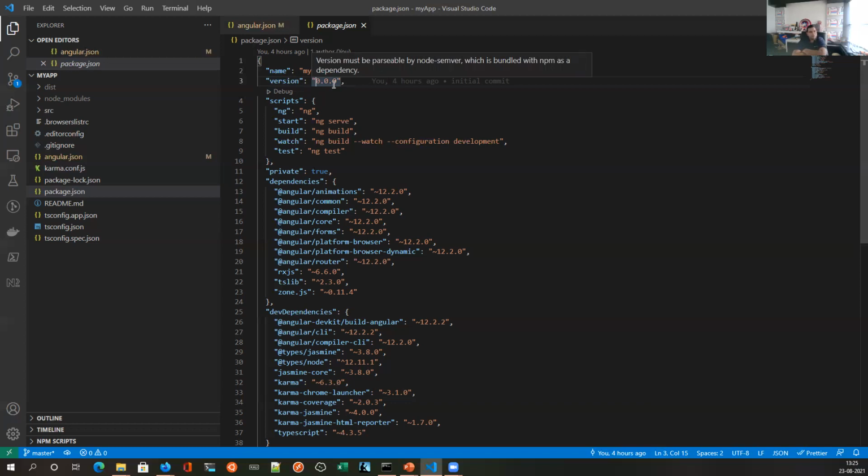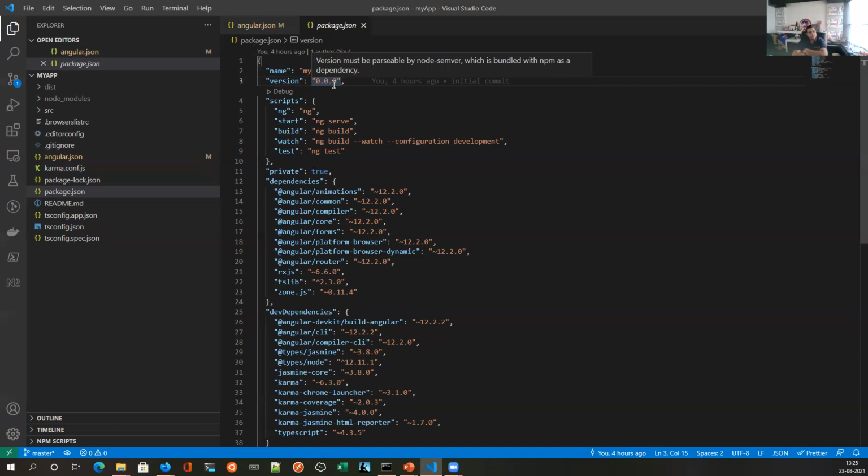Next is scripts. Scripts is where you can write your custom commands. You can write a CI command over here and all others here itself. So npm start, npm build is what is executed. Dependencies and dev dependencies are there. Dependencies are something that you need on all environments.